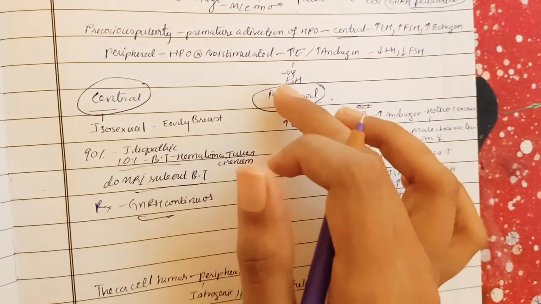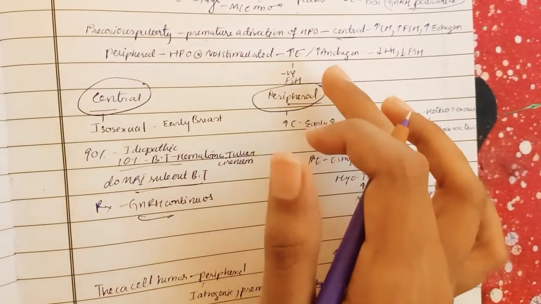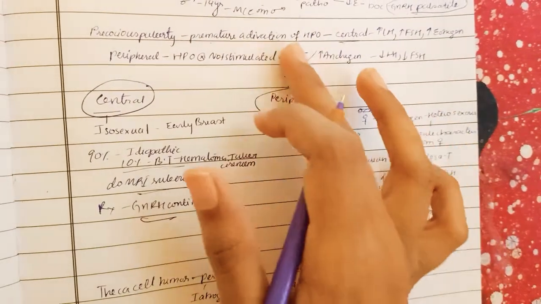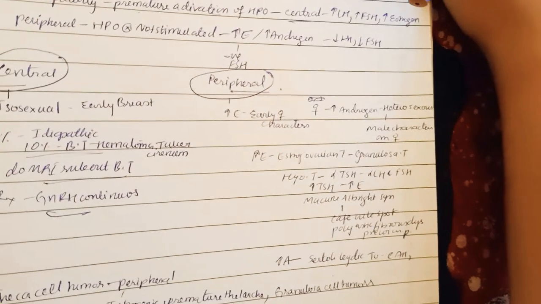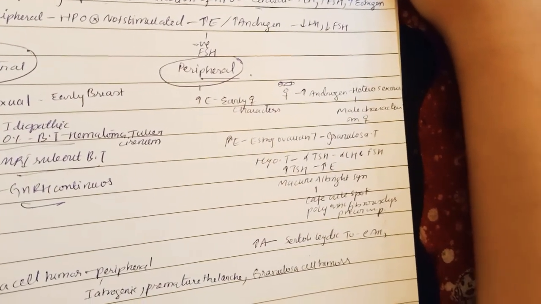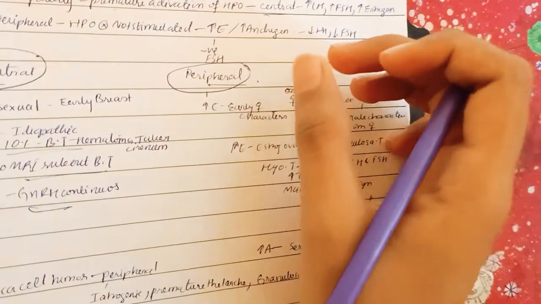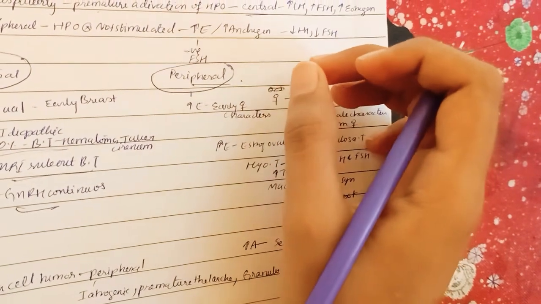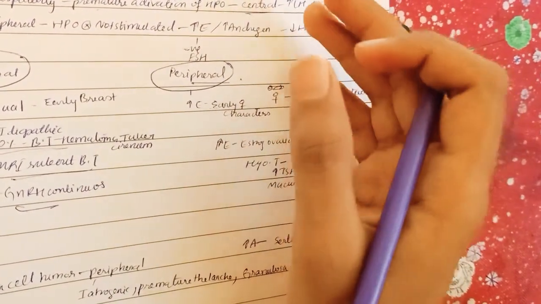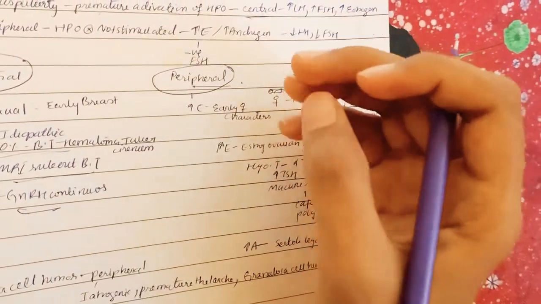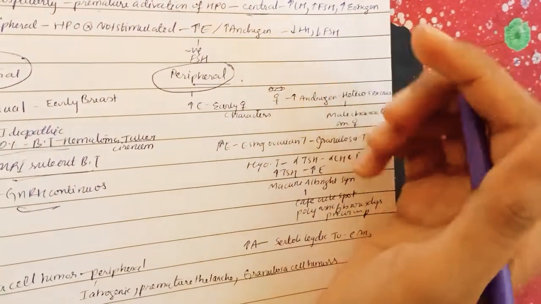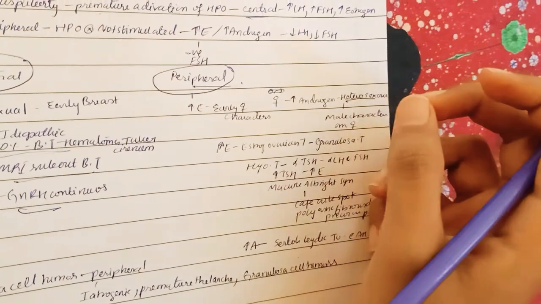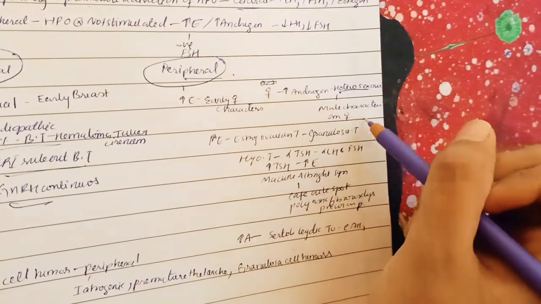This estrogen gives negative feedback to FSH, and androgen gives negative feedback to LH. So in peripheral, the problem is negative feedback on both LH and FSH. So there is decreased LH and FSH, and it leads to increased estrogen and increased androgen. Because of increased estrogen, it is isosexual, and because of increased androgen, it is heterosexual.